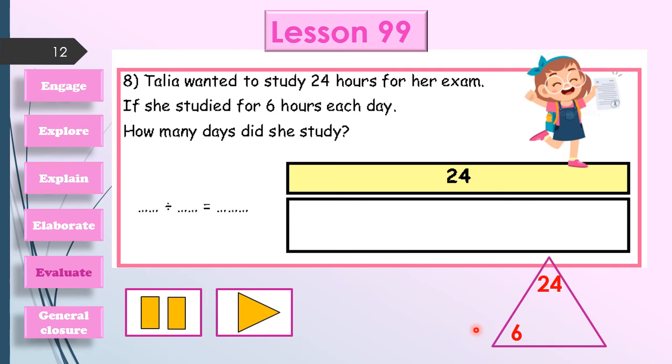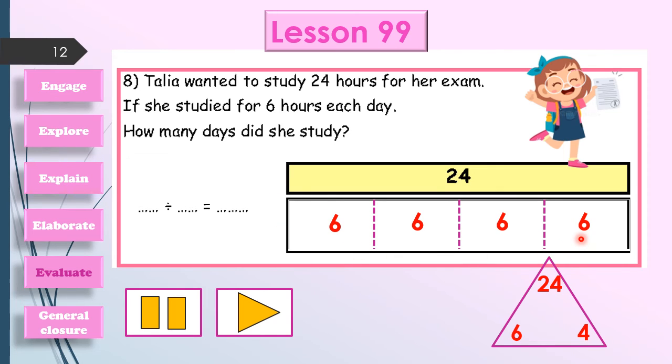Then let's draw our magic triangle. Write down the total number of hours here and the number of hours in each day here, and ask yourself, 6 by what equals 24? Excellent, it will be 4. Then it will be 4 days. Then let's divide this fraction strip into 4 parts. We have 4 days, and in each day we have 6 hours.